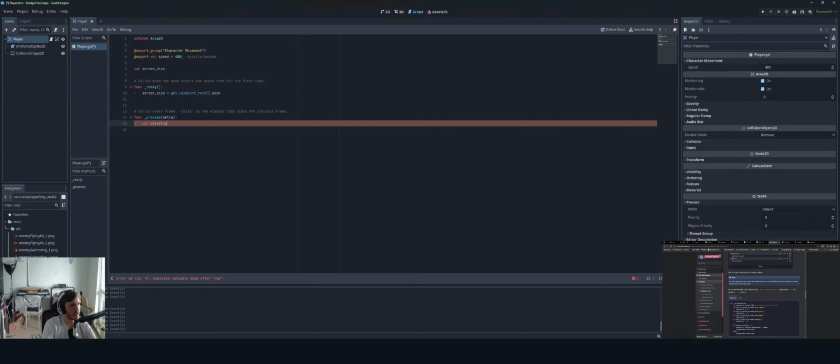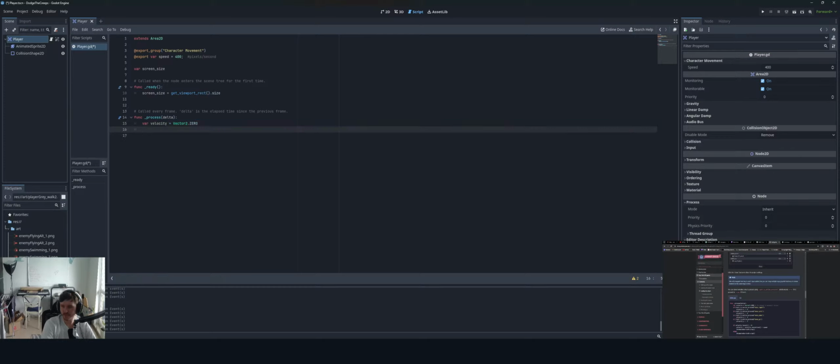So var velocity makes sense. Equals Vector2.ZERO. So we zero it out every frame. Got to make sure that I don't do the C++ semicolon at the end of the thing. So if Input.is_action_pressed. Okay, so there is action just pressed. Does it give me a tooltip on it?